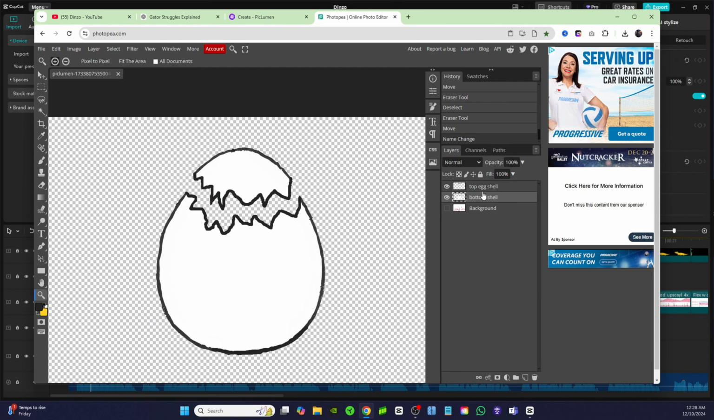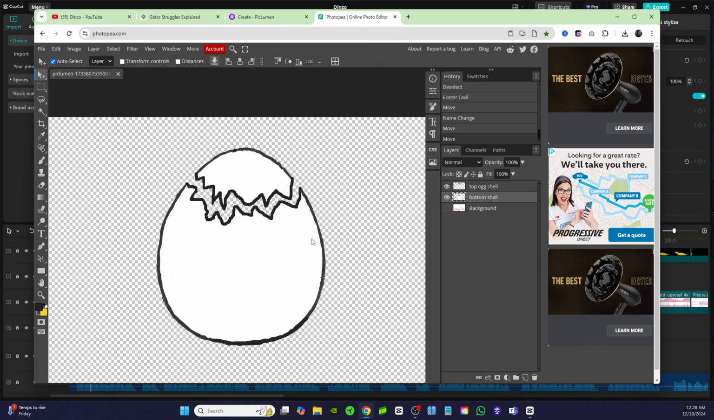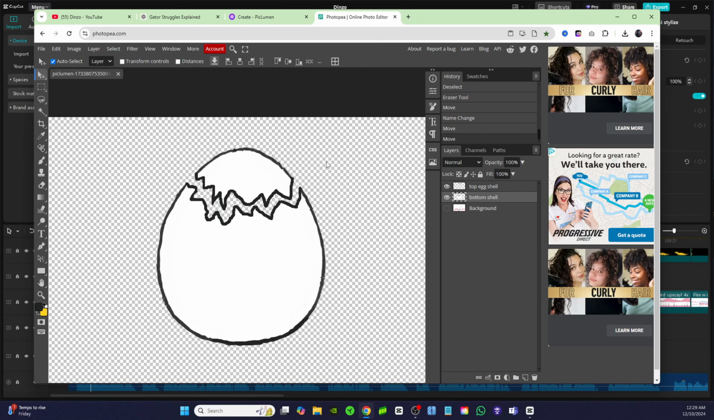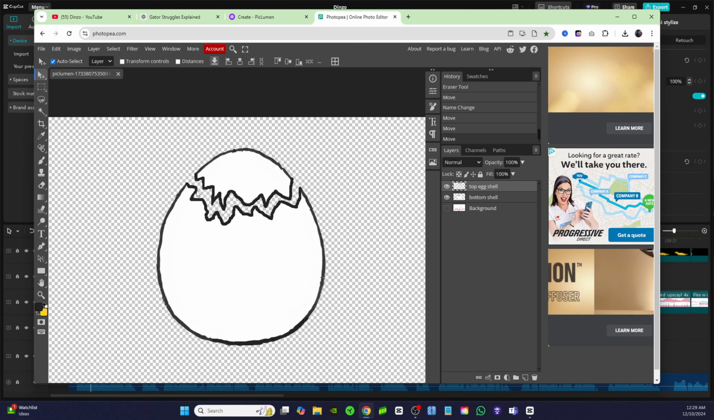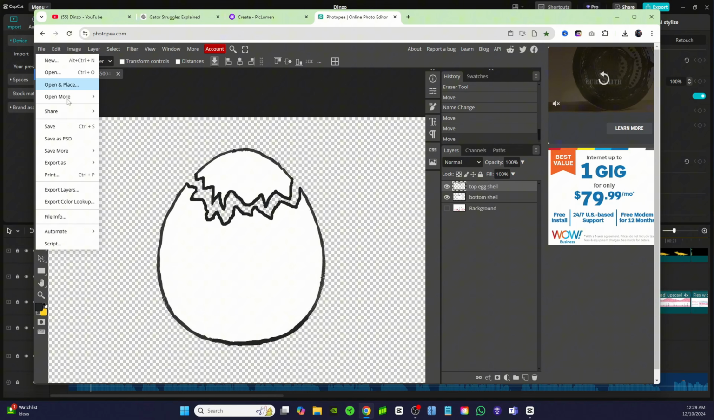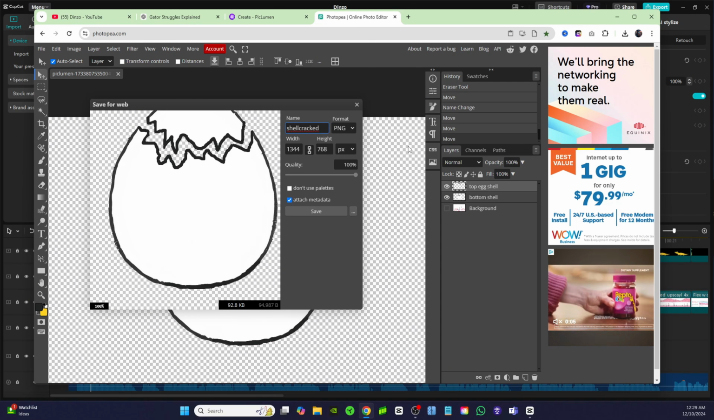Now, if I click on the top eggshell and I click on this pointer tool, I can now move the eggshell on the top, and I can move the eggshell on the bottom. So that's perfect. That's exactly how we want it. And we're going to go ahead and save it with these two shells pretty close to each other as if they just cracked open. All right, so let's go ahead and export that as a PNG. I'll just call it shell crack and save that.